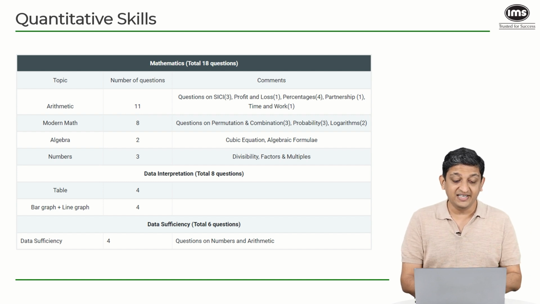So if you look at this entire side of things, you will see that the majority of the QA, DI, DS part will be contributed by the mathematics or the quantitative ability part.